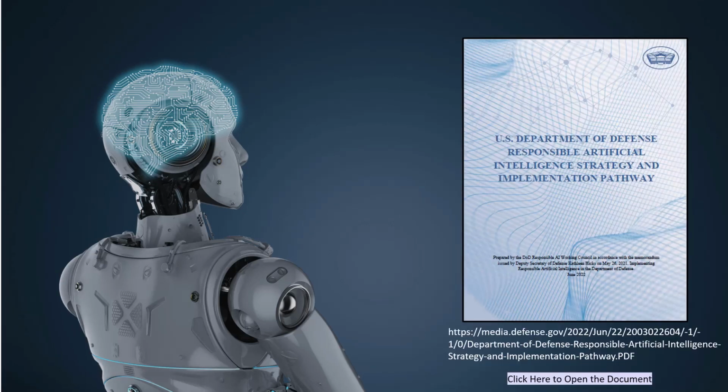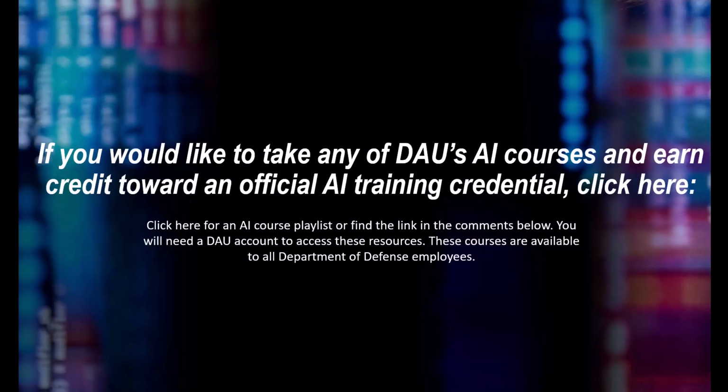Okay, so those were the five ethical principles. Those are part of the DoD's responsible AI strategy, and you can find the link to that here if you'd like to read more about that. For any of DAU's AI courses, you can go ahead and click here, and it should take you to a curated playlist of DAU recommended courses. If for whatever reason that doesn't work, you can find the link in the comments.